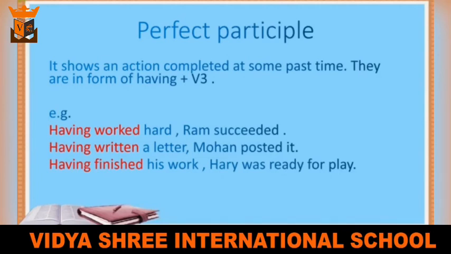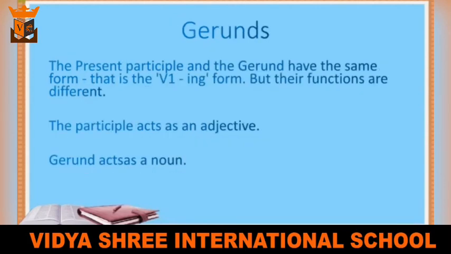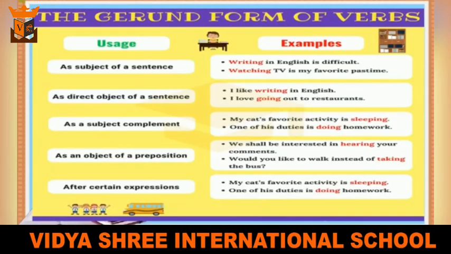Moving on to gerunds. The present participle and the gerund have the same form, that is V1 plus ing form, but their functions are different. How? The participle acts as an adjective, whereas gerund acts as a noun. Now let us see where do we use gerund form of verbs. It can be used as a subject of a sentence. Example, writing in English is difficult. Here writing is acting as a subject, so here it is used as a gerund.